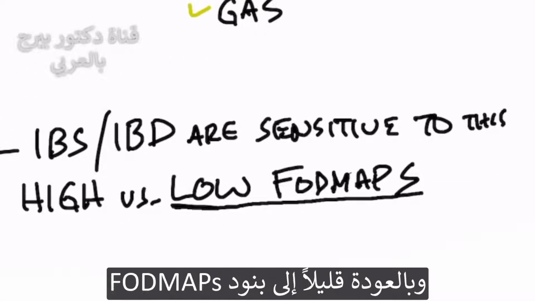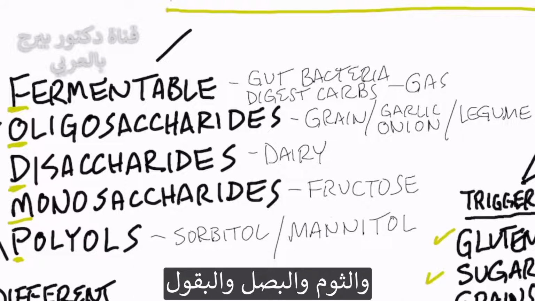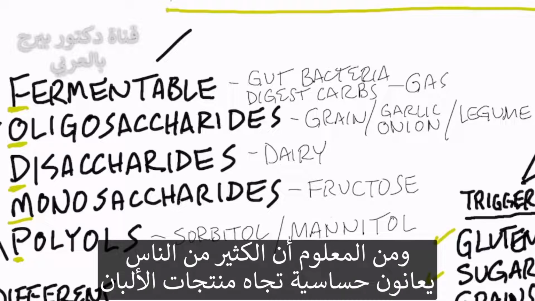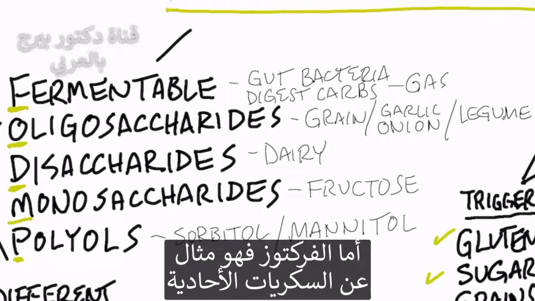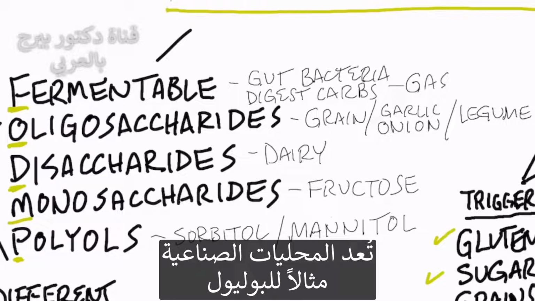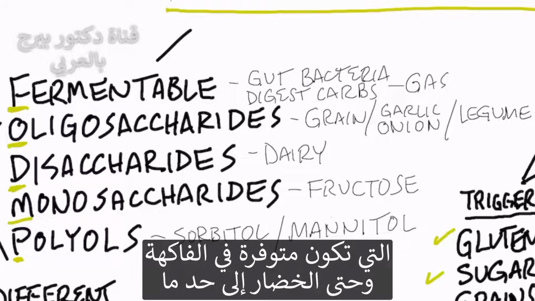Now let me just circle back to the FODMAPs for a second. Oligosaccharides, that would be like the grains, that would be garlic, onions, legumes. An example of disaccharides would be the dairy, okay? So as you know, a lot of people are real sensitive to dairy, right? And then monosaccharides would be like fructose, and that could be like in high fructose corn syrup or fruit. And then polyols would be like the artificial sweeteners like sorbitol, mannitol. But these two compounds, sorbitol and mannitol, are also in, to a certain degree, in fruit and even vegetables.